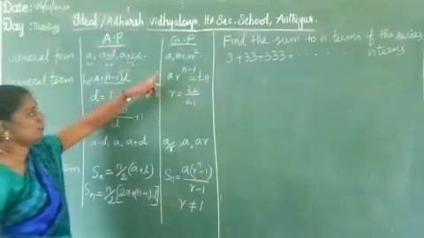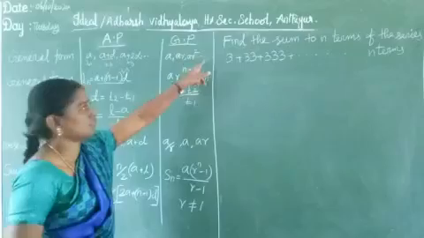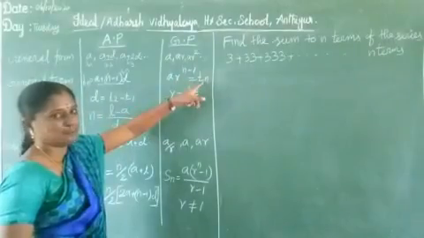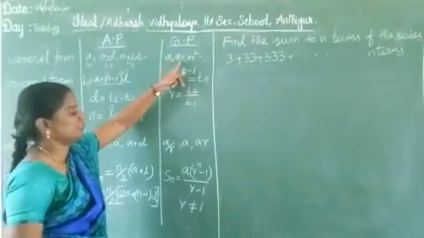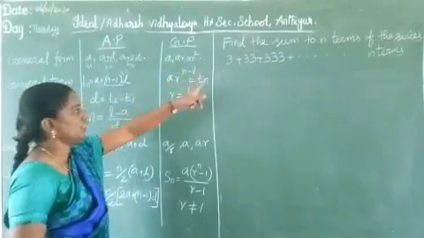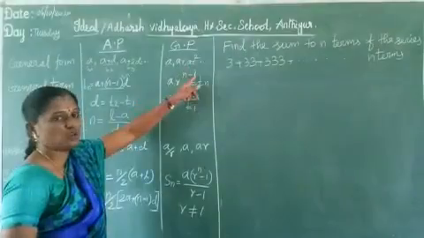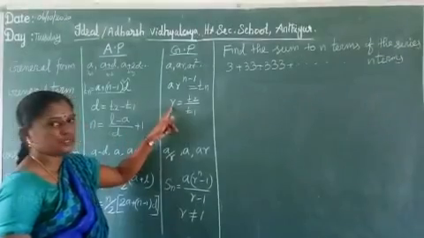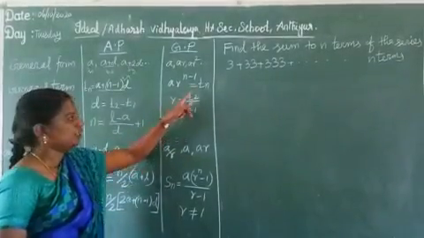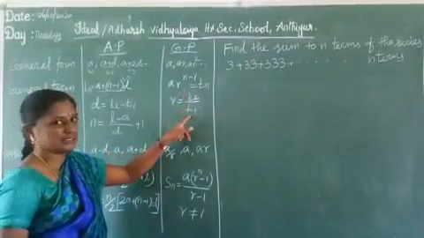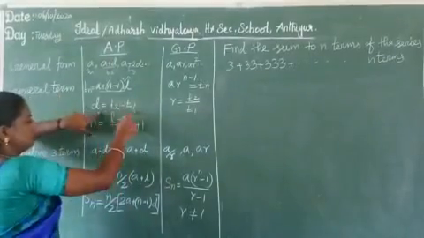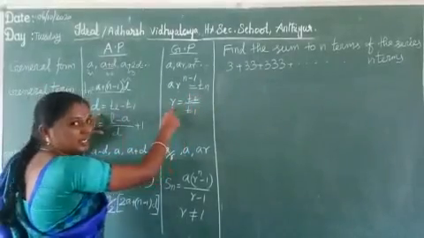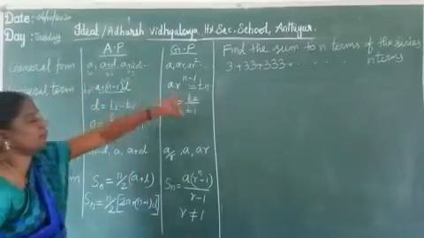The same thing in GP: A, AR, AR squared, etc., up to A into R power n minus 1. So that is the nth term. First term is A, second term is AR, third term is AR squared, nth term is A into R power n minus 1. Here R represents the common ratio. How do we find the common ratio? T2 by T1, the second term divided by the first term. So here we subtract to get the common difference, and we divide to get the common ratio. So that is the difference between AP and GP.